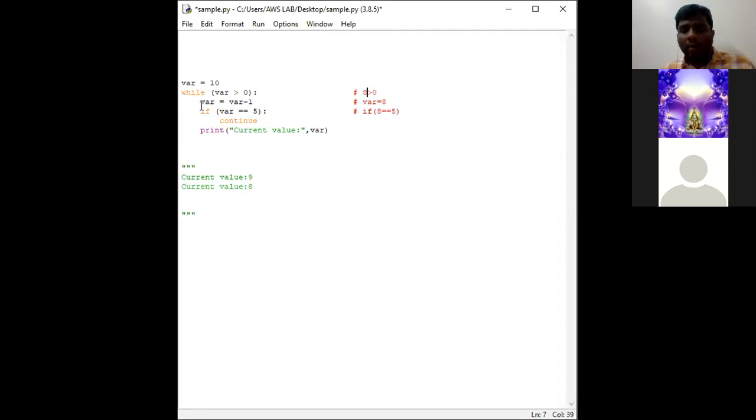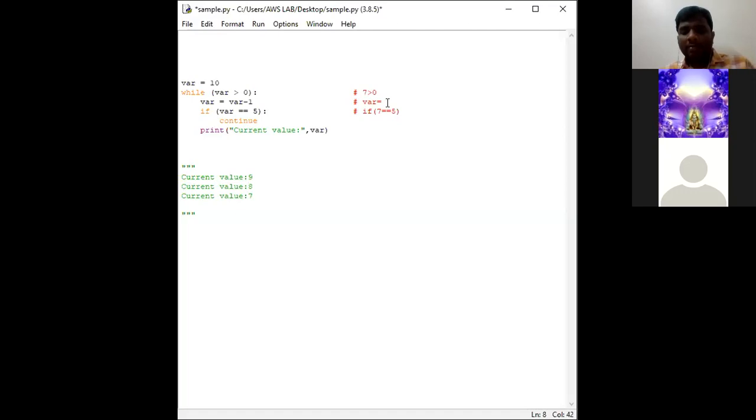Next it goes into the body of while, where is equal to 8 minus 1, in the sense 7. It goes into the if condition. If 7 equal to 5, is 7 equal to 5? No. Since the if condition has failed, it does not enter into the body of if, and it performs this particular statement. So the output will be current value 7.